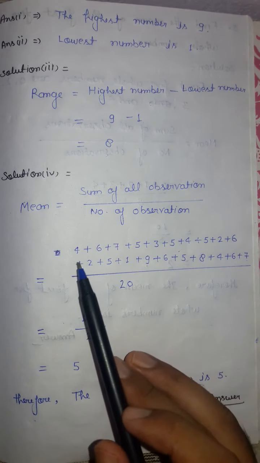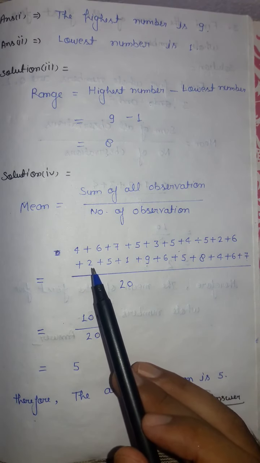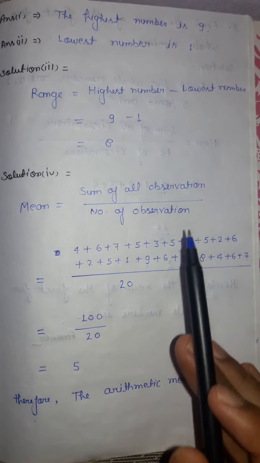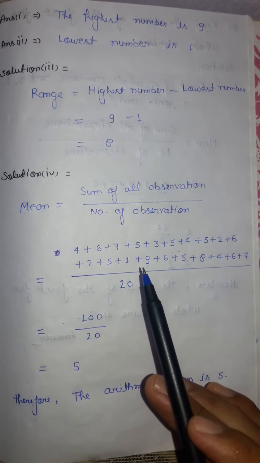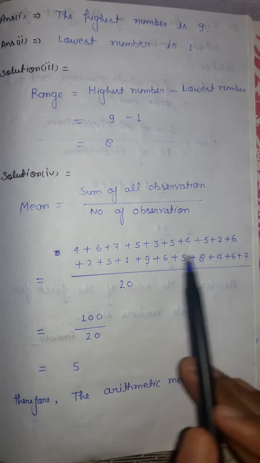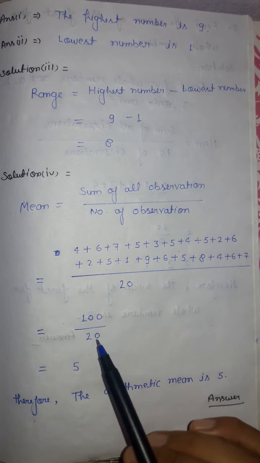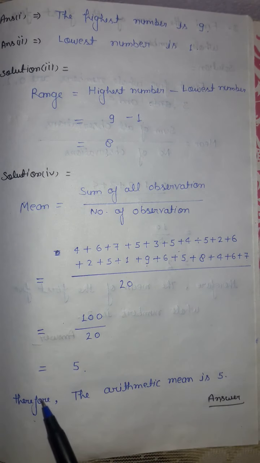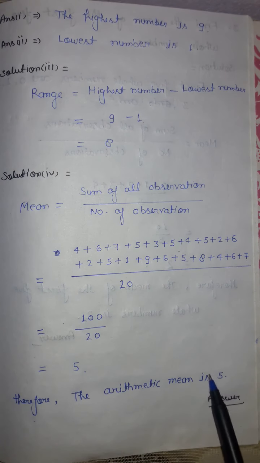So sum of all observations means you have to add all the observations, and number of observations means how many numbers, how many marks, how many observations are given in the data. That is 20. So when you add them all, you will get 100, and 100 upon 20 is equal to 5. So therefore the arithmetic mean is 5. So like that you will do the next question also.